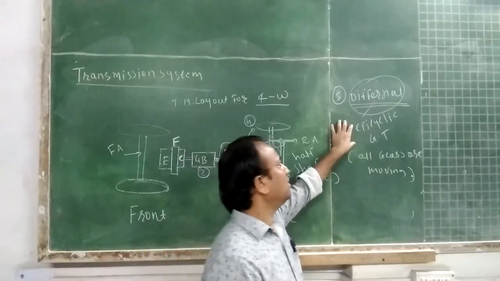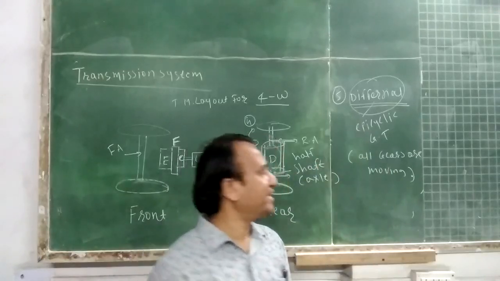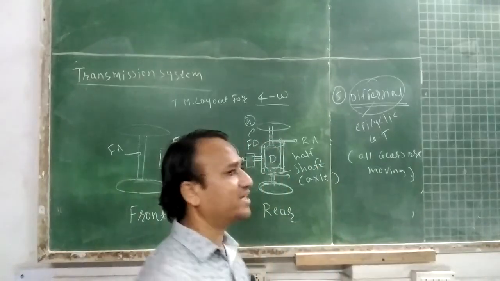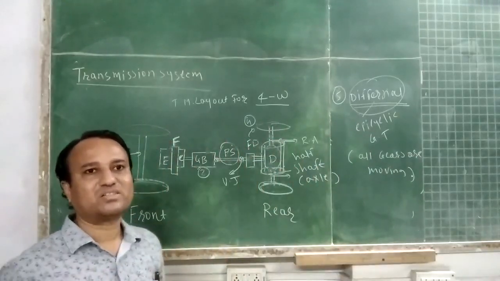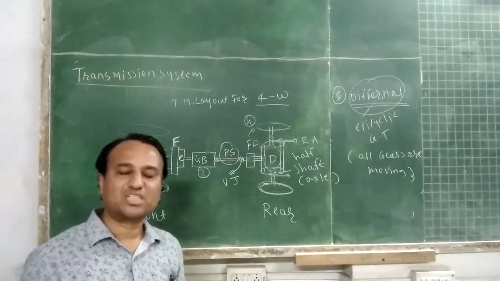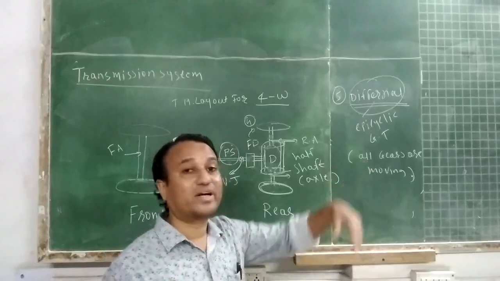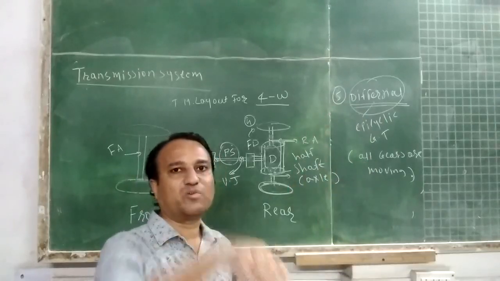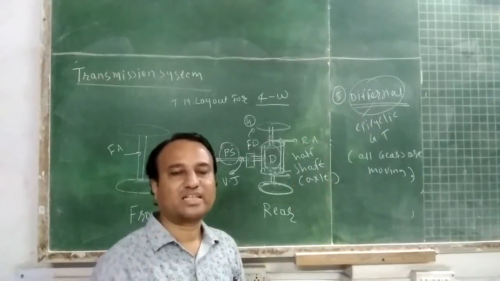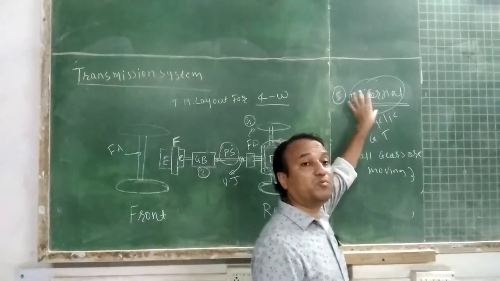See, suppose the vehicle is taking a left turn, then the right wheel must be rotated to a greater extent. That is, the turning radius of the outer wheel must be greater than that of the inner wheel. So this can be done via the differential.